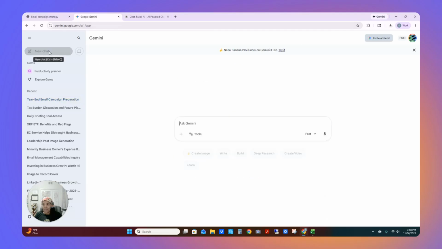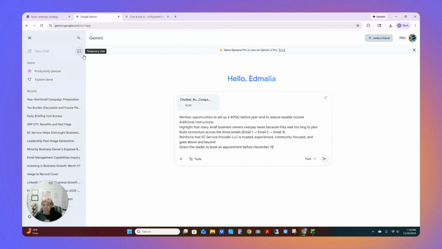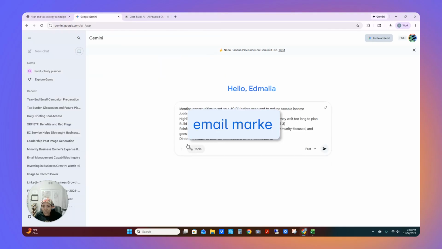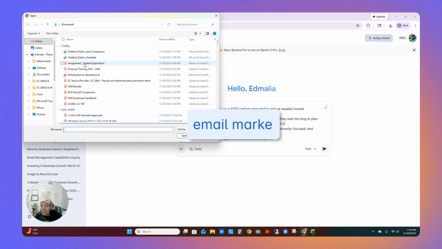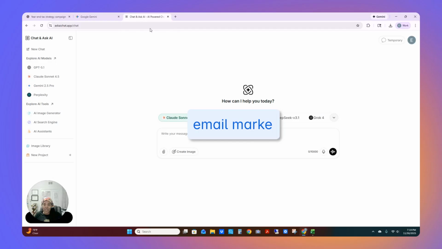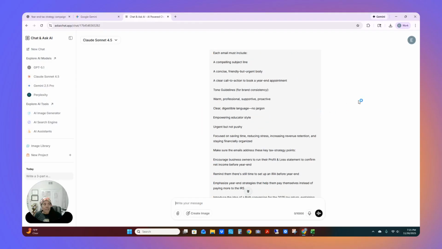I'm going to do the same thing in Gemini. I'm going to put the prompt in, go ahead and put the assignment, and this is an Excel rubric that I am working on for the grading of how each model performs the task. Go ahead and put that in there. And then Claude, I literally have just used once, and that was during an MDC cohort that they were teaching us the different AI tools.